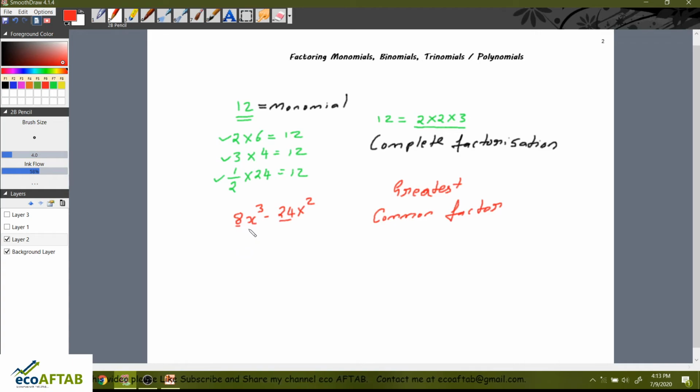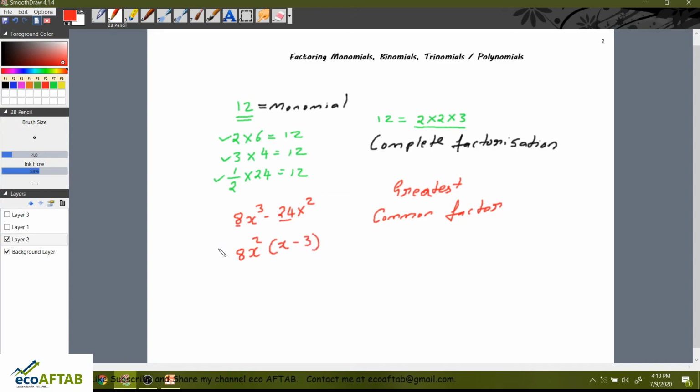So we can take this 8. And here there is x cube and x square, so the best way is to take 8 and x square outside. What remains inside is x, and here minus 3.